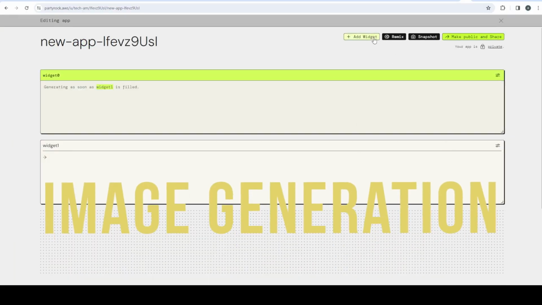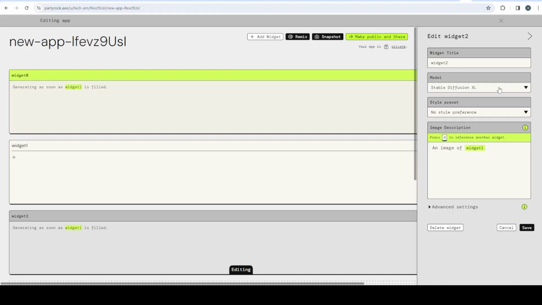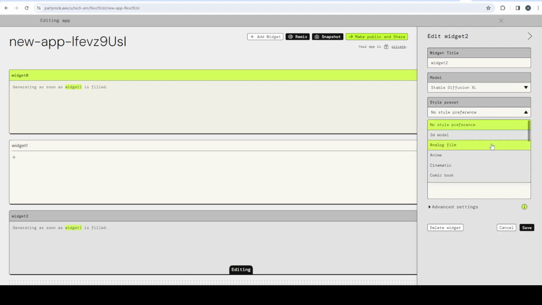So if you do an image generation, this is going to be a really good option to be able to do a little bit more fine tuning on how you want to do that. So the model that it automatically goes to is Stable Diffusion XL. It's a really good one. It's very simple, but it's going to be able to generate the different types of styles that you want. So you have to select the style preset. And if you want like a 3D, analog film, anime, cinematic, there's a bunch of different options that you can toy around with.